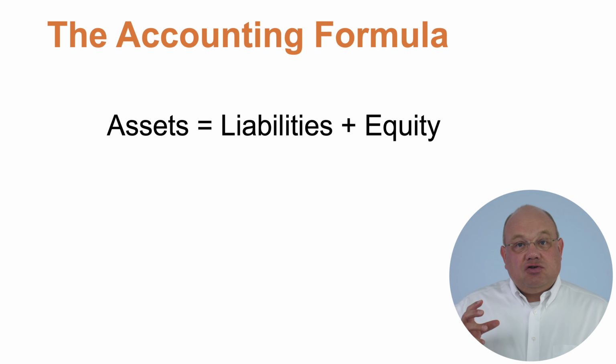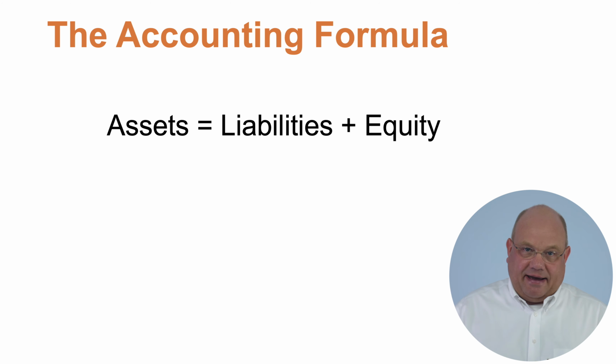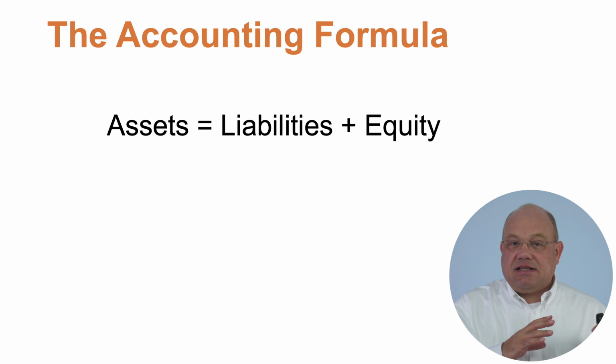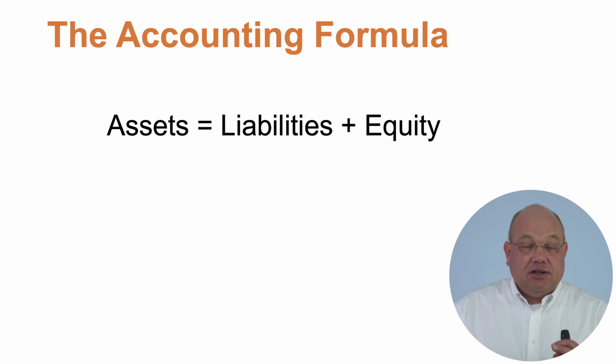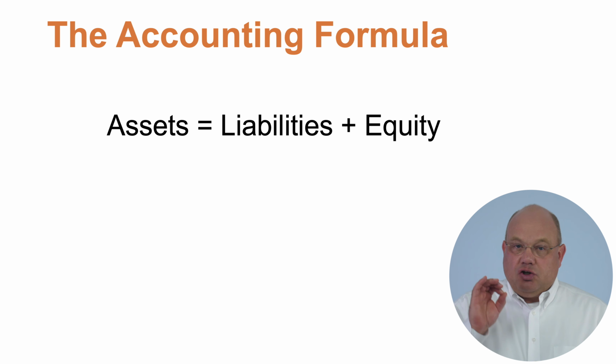And equity is what they owe to the owners of the company. In the case of a corporation, it's the shareholders. In the case of a partnership, it's the partners. In the case of a sole proprietor, it's that individual business owner. Those claims on the assets of the company that the owners of the company have. So all of the assets of the company, all of the things that the company owns, are either owed to other parties in the form of liabilities or to the owners of the company in the form of equity. So this is our formula. Assets equal liabilities plus equity.